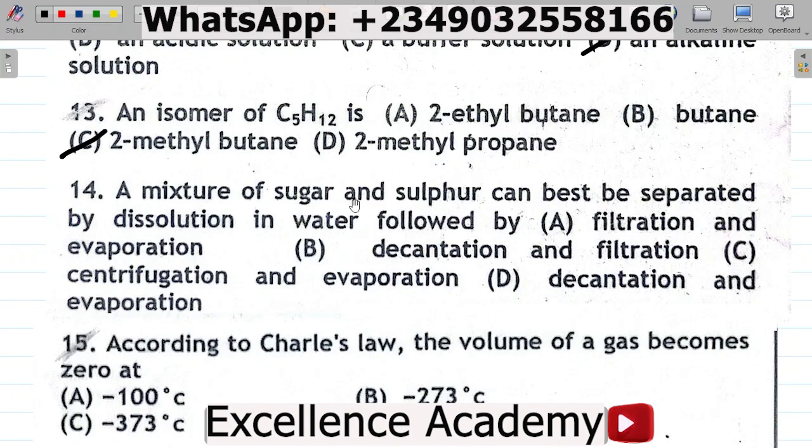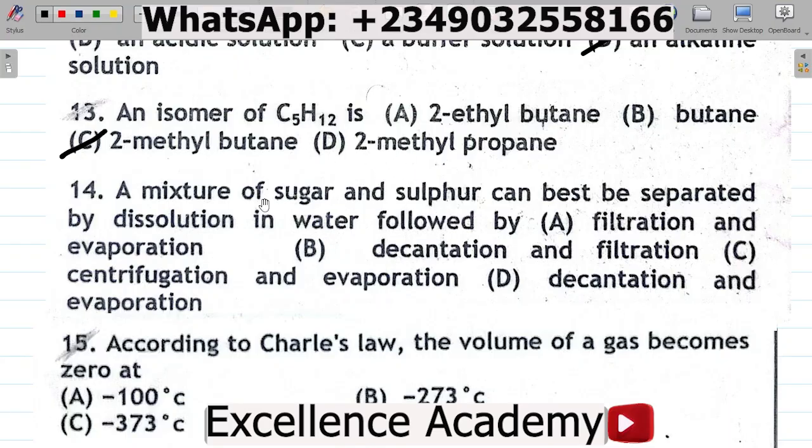For this question, you want to know that you have sugar and sulfur being dissolved in water. And you also want to know that sugar would completely dissolve in water, giving you a sugar solution, leaving sulfur. So what to do is very simple. With that mixture having sugar, sulfur, and water, you pass it through a filter paper.